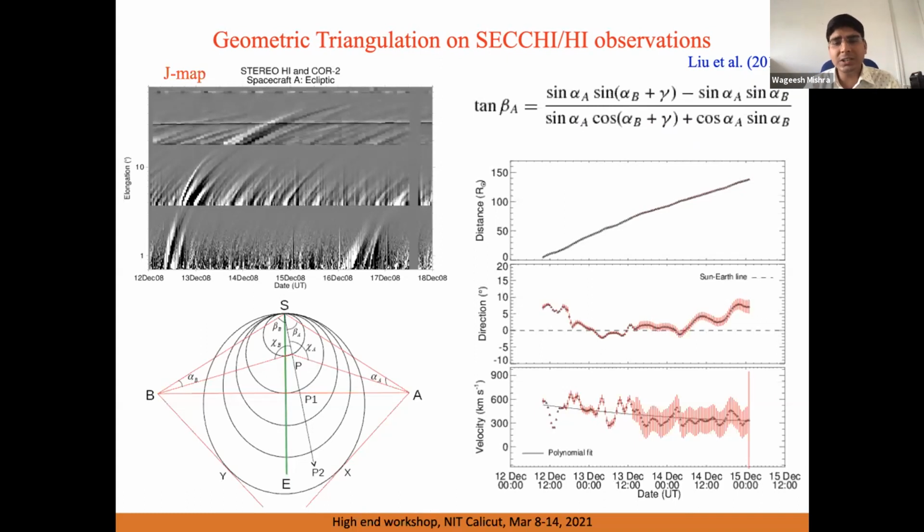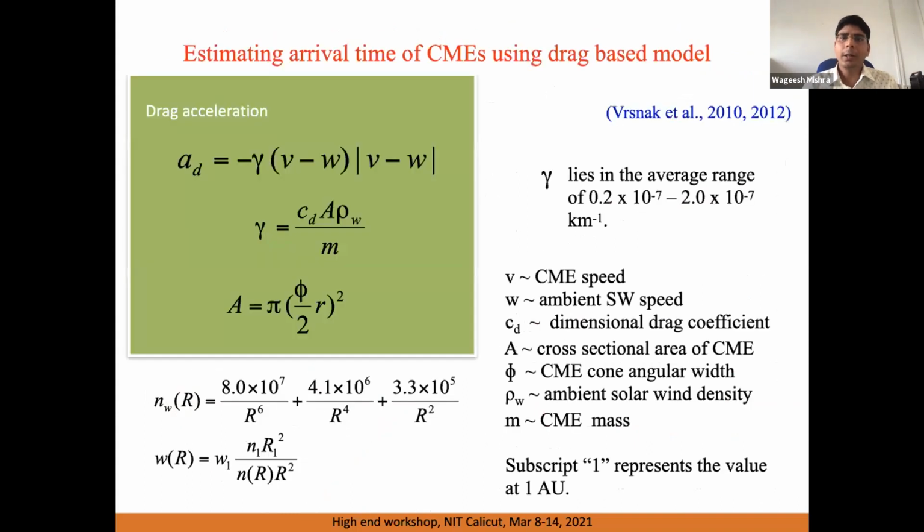And we can see the estimated profile of the distance, direction, and velocity shown in the right panel of the figure. And we see that there is a change in the direction and velocity. This highlights that if we use only CME kinematics up to some distance away from the Sun, we may be unable to predict its accurate arrival at the Earth.